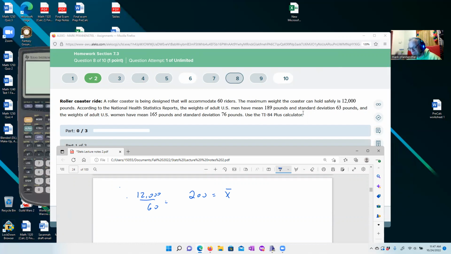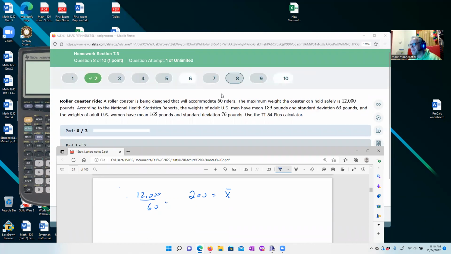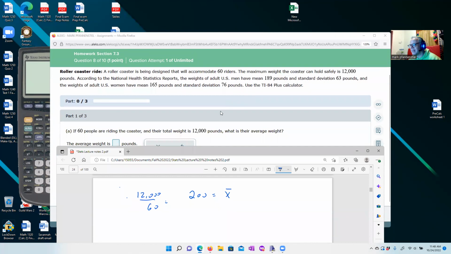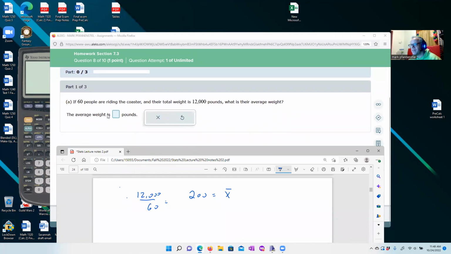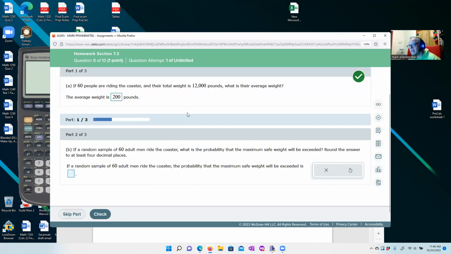However many people get in line to ride on the roller coaster, that could be thousands, but we've got 60 people at a time. That is our sample. So we're going to go ahead and say that. I don't think we really need the calculator for that one, but we'll say that's going to be 200. So we have 200 pounds is our sample average.